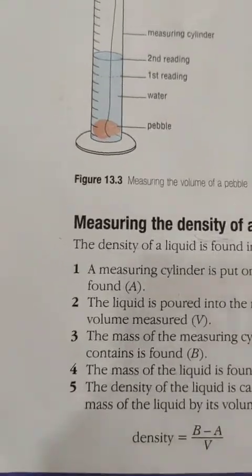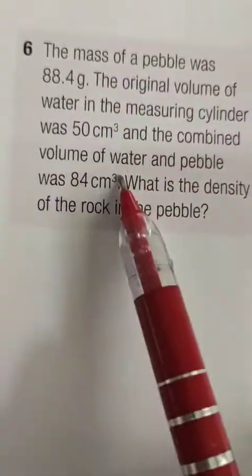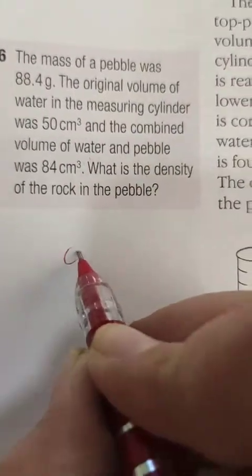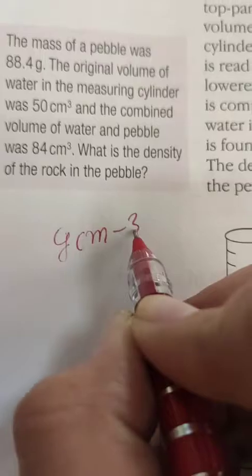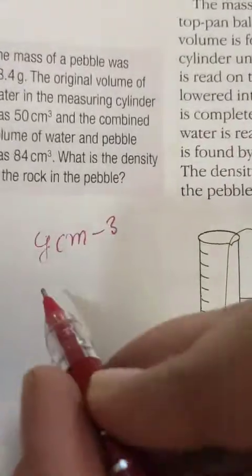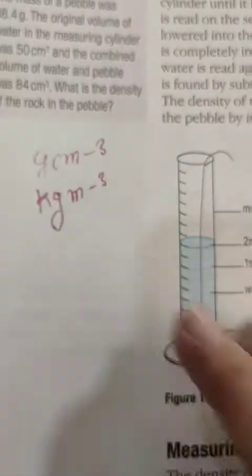If the mass is given in gram and the volume in centimeter cube, you just write the value of density as gram per centimeter cube. Okay. And if it is given in kilogram and meter cube, then you just write kilogram per meter cube as the unit of density.